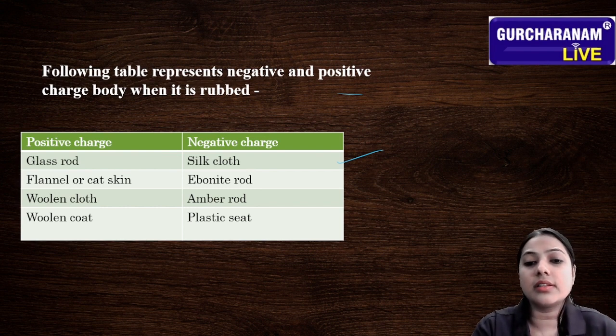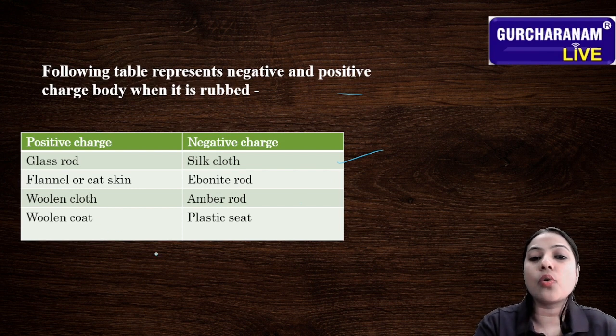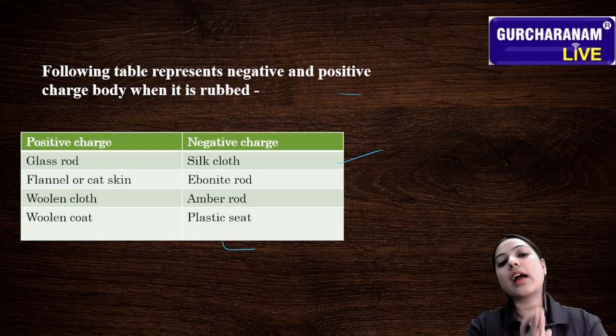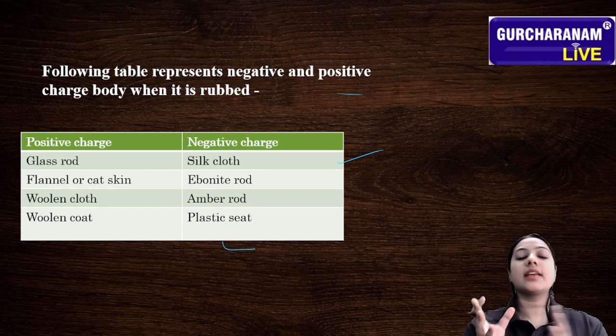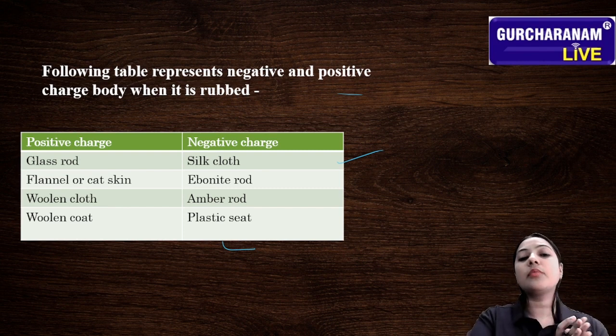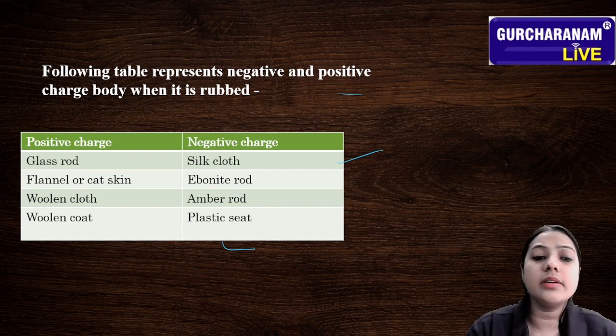Same in this kind of example, like flannel or cat skin with an ebonite rod. When we rub them together, the charge gets transferred. Woolen clothes and amber rod, woolen coat and plastic seat. This kind of example gets charged. That means when we rub them together, the charge gets transferred. So these are the examples of the rubbing method.